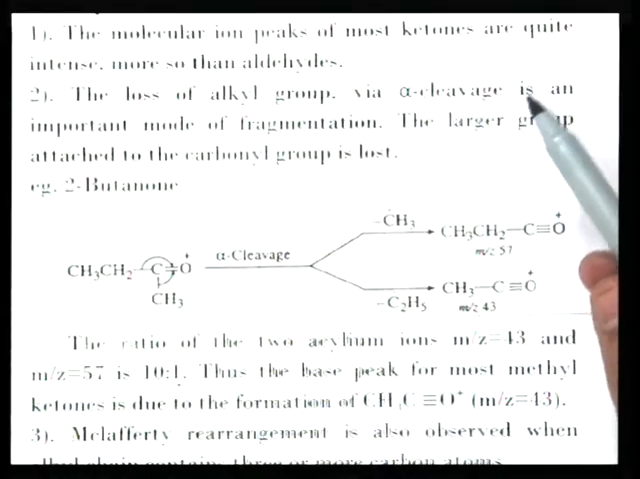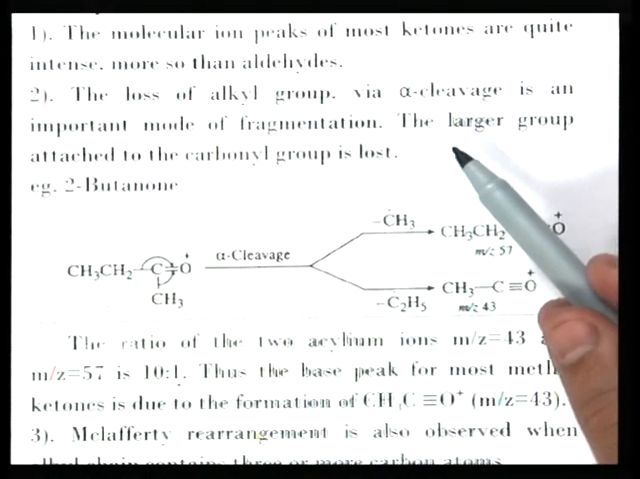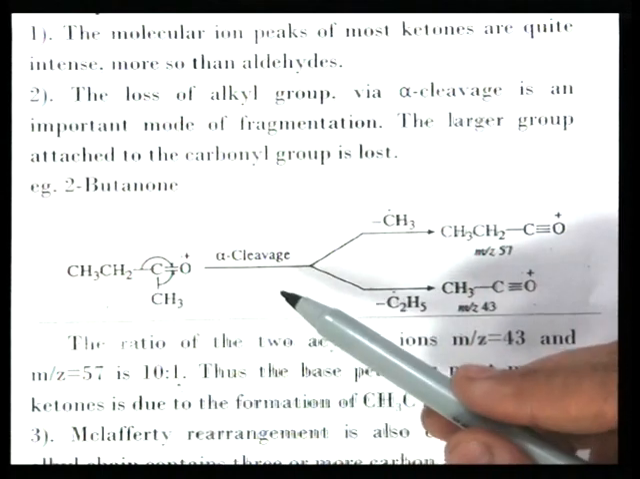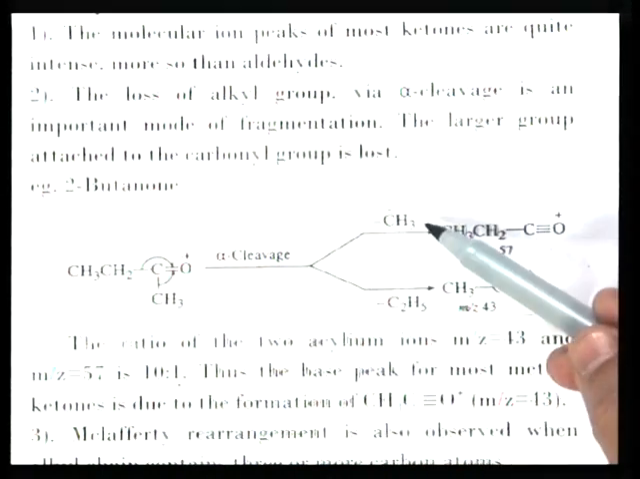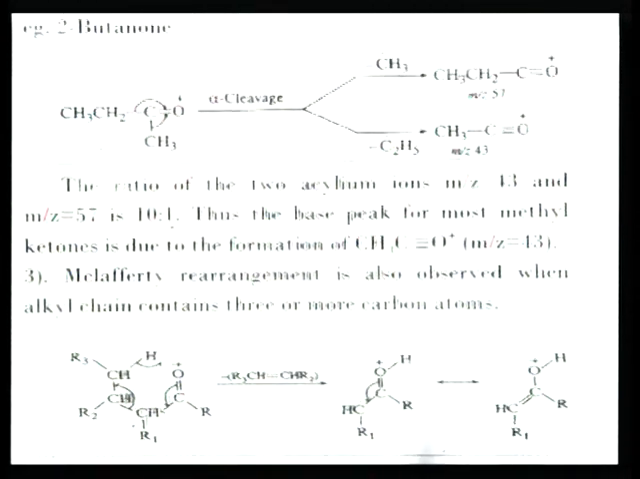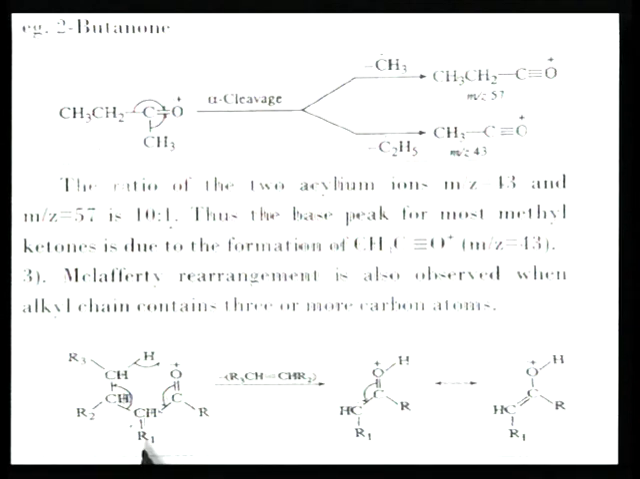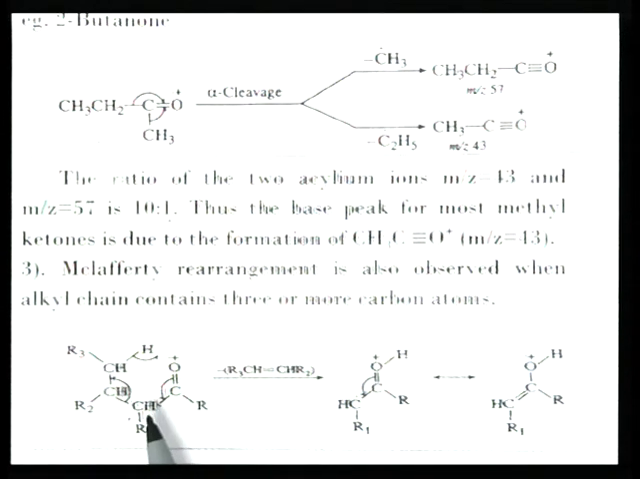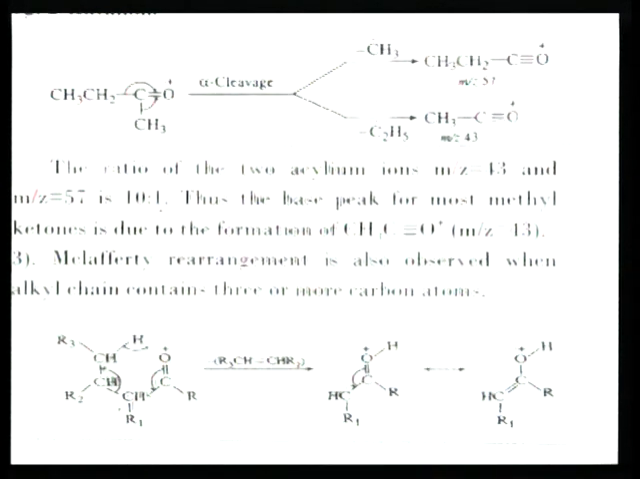Aliphatic ketones: the molecular ion peak of most ketones is quite intense, more so than aldehydes. A ketonic compound on alpha cleavage, with removal of a methyl and an ethyl radical, produces cations at m/z 43 and 57. Similarly, McLafferty rearrangement is also seen here, having a gamma hydrogen, by elimination of the beta bond, and a McLafferty rearranged ion is formed. Double McLafferty rearrangement is observed in the case of 4-heptanone, as we have discussed earlier.